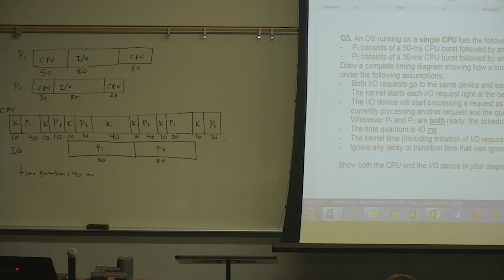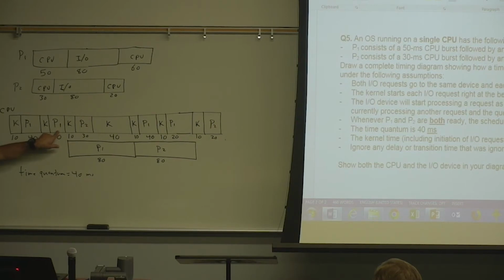But so what was the difficulty here? I just messed up because I put P1 and then P2 right afterwards. So P1 for 40, then the kernel time, then I put P2. But why? Based on what logic did you put P2? That's what I'm having a hard time understanding. I was being dumb. No, I'm trying to understand the logic behind it. So I understand the logic now because I just kind of skipped this policy where P1 gets priority if they're both in the ready queue. I was just thinking once P1 uses its time up, P2 gets its turn.